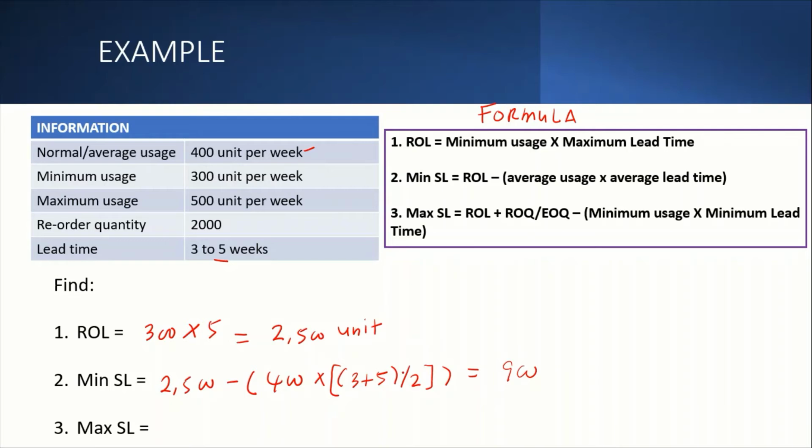Your maximum is ROL plus ROQ or EOQ minus minimum usage times minimum lead time.